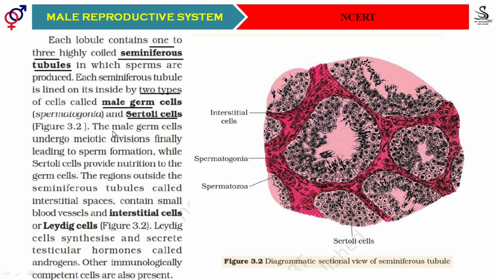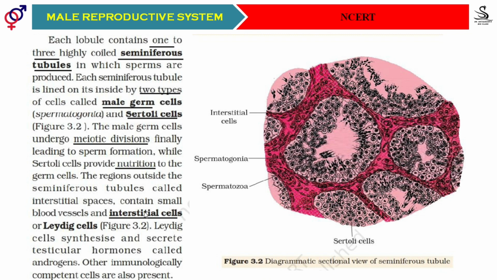But you must remember, students, that the germ cells are the only cells which divide by meiosis. And the Sertoli cell acts as a nourishment cell, meaning it provides nutrition to all the germ cells during their entire process of division, during sperm formation. Then the region in between the seminiferous tubules, that entire region is filled with the help of the interstitial tissue.